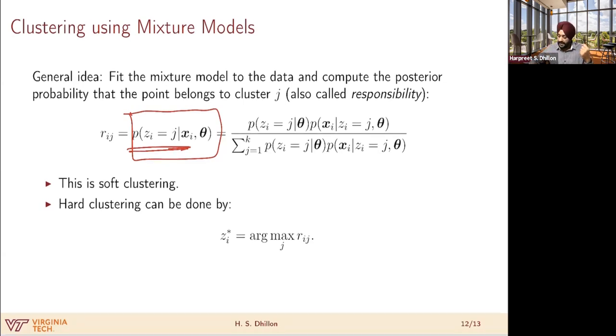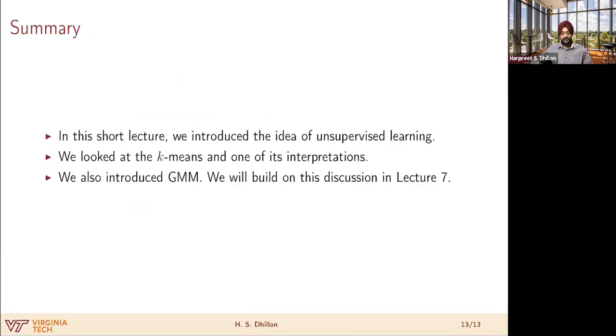Okay. So I'm almost out of time. Let me quickly summarize this extremely short lecture where we introduced the idea of unsupervised learning. Really, the focus was on k-means and one of its interpretations, because this is what we need for what we are going to do in lecture 6.